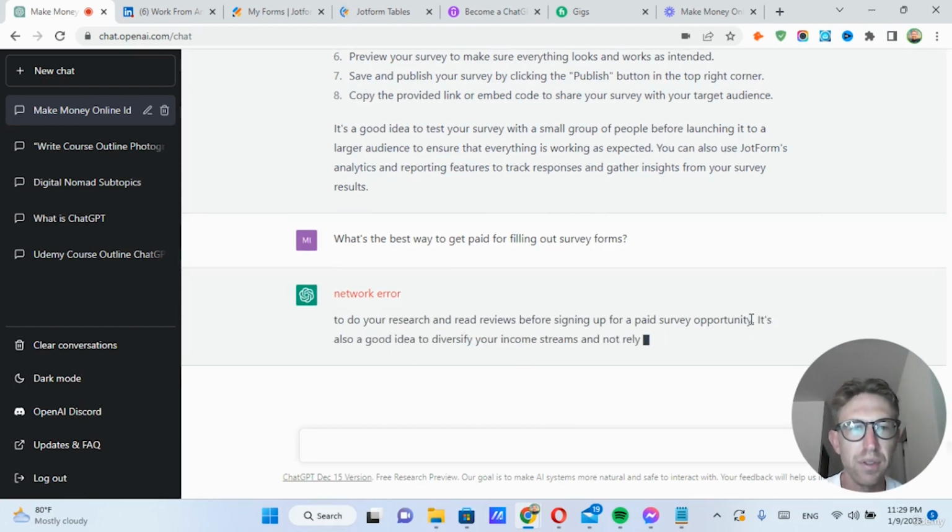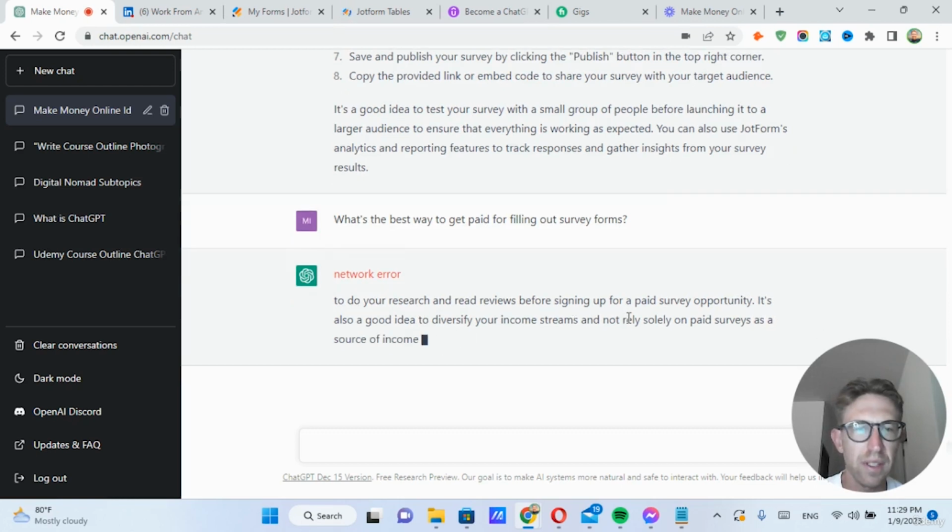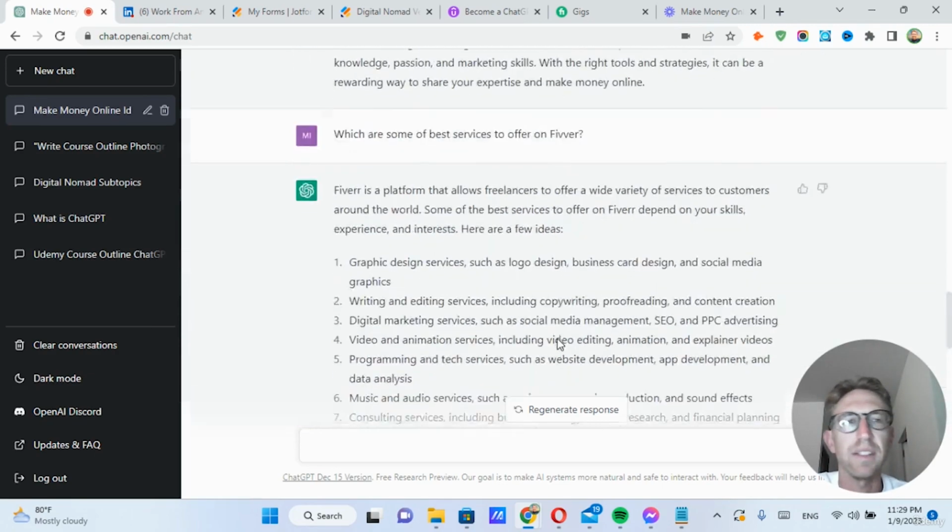Do your research. It's also a good idea to diversify income streams and not rely solely on paid surveys. So that is something you can do. I don't think it's very lucrative, and it's kind of time consuming. So I wouldn't recommend that as a way to make money online, but there's lots and lots of different ideas out there.